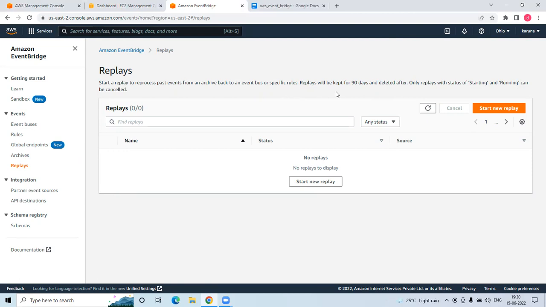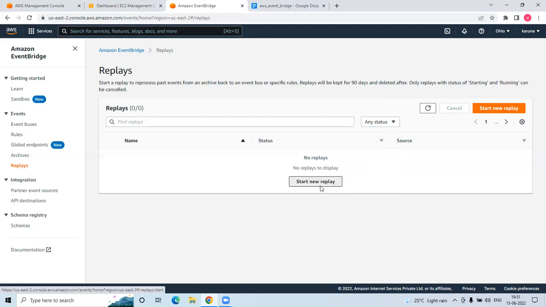Replay is nothing but once again recreating or reprocessing the past events from an archive, and it will be kept for 90 days and deleted after. Okay, so only a replay with the status of starting or running can be cancelled. If any replay is starting or any is running, that can be cancelled. The status will be different apart from starting and running: completed, failed, cancelling, cancelled, only those will be there.